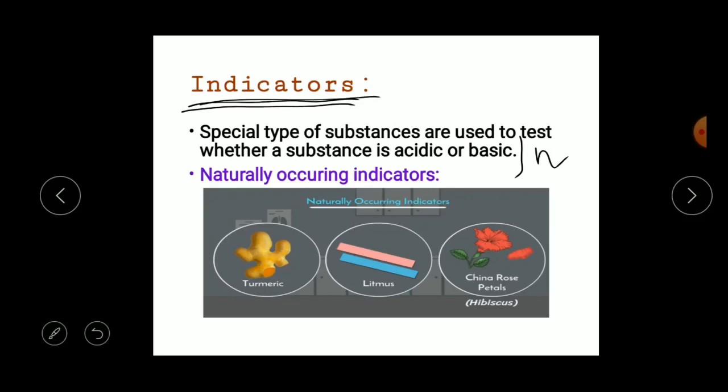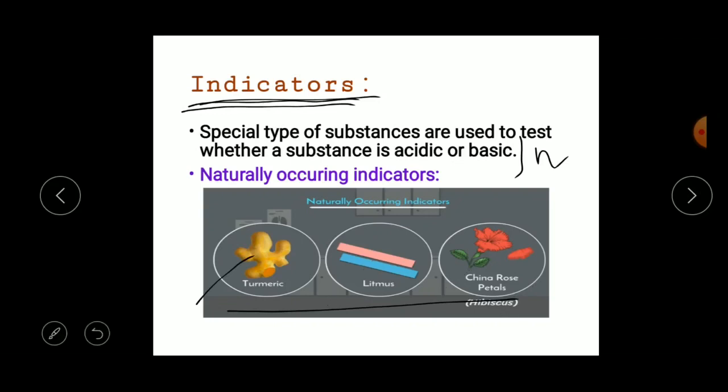We find there are two types of indicators: natural indicators and synthetic indicators. These are the examples for natural indicators, which occur naturally. For example, turmeric, litmus and China rose or hibiscus.